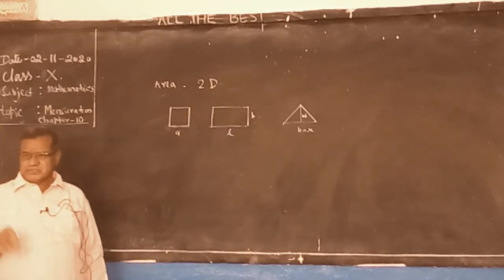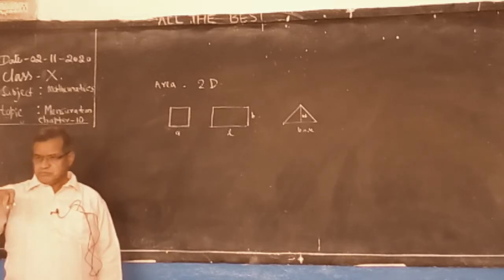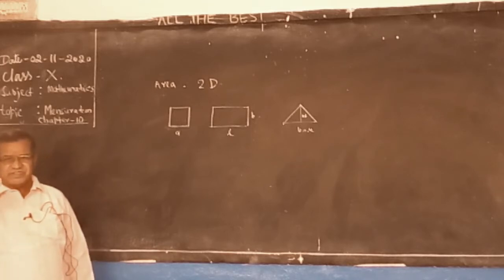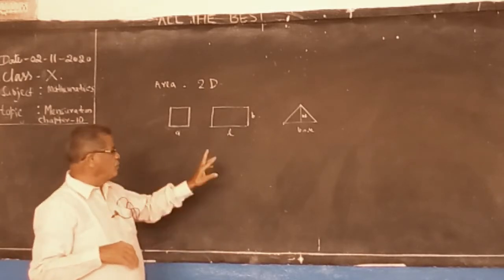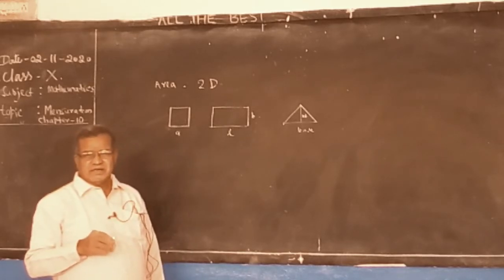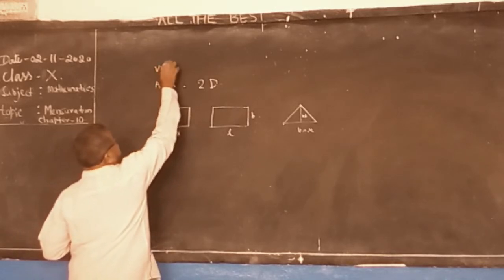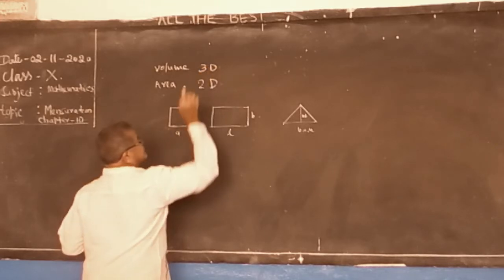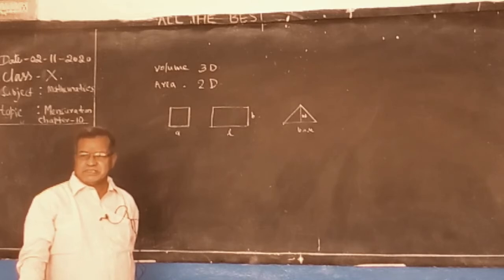Length into breadth, side into side, base into height for a parallelogram, and for a rhombus half D1 D2, where D1, D2 are diagonals. Anyhow, we are multiplying only two, not three measurements. Three measurements are only related to volume. Volume is related to three measurements. D means dimensions.